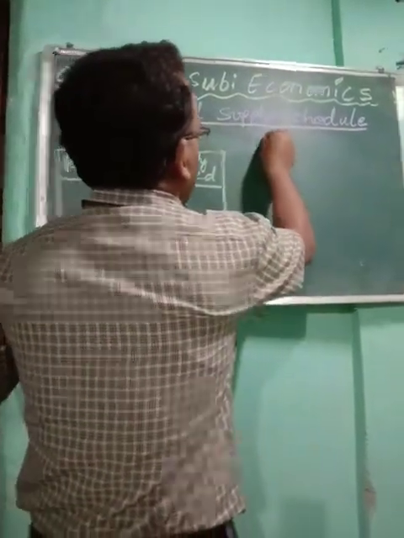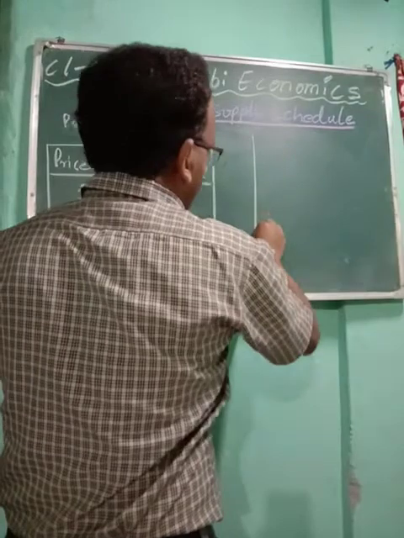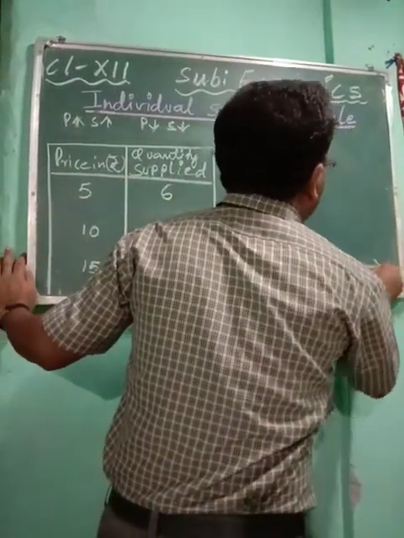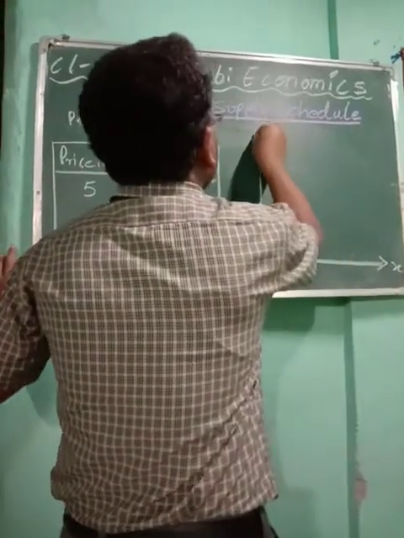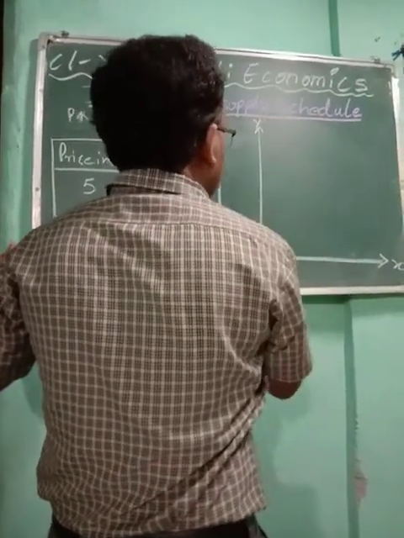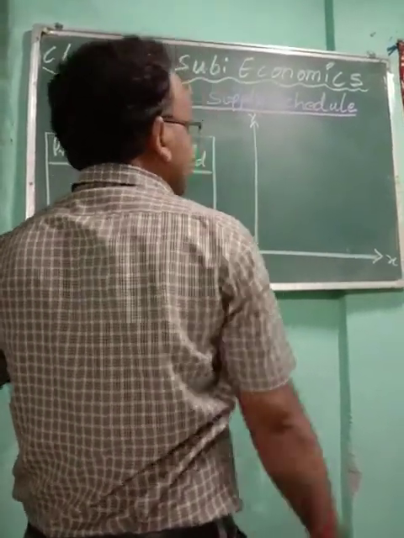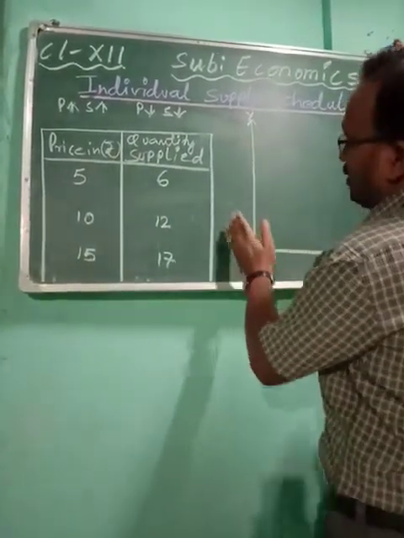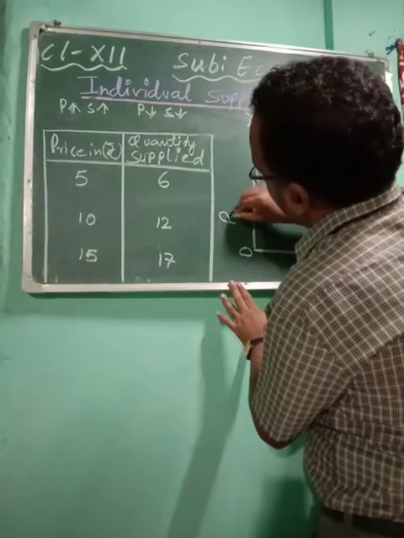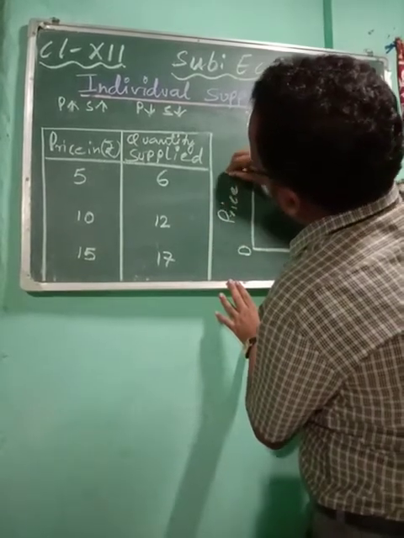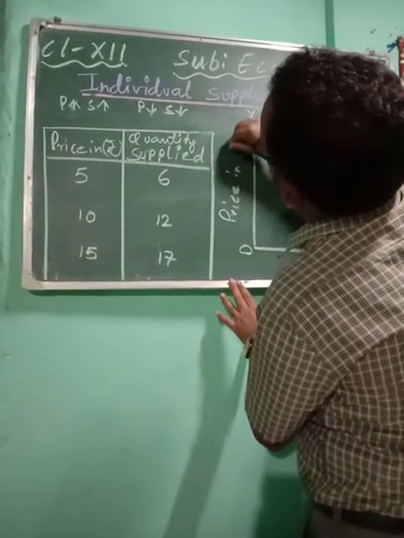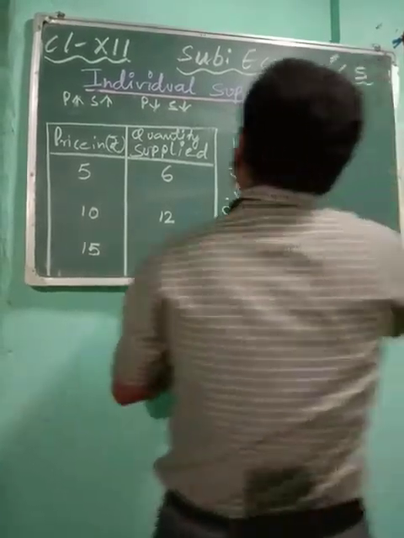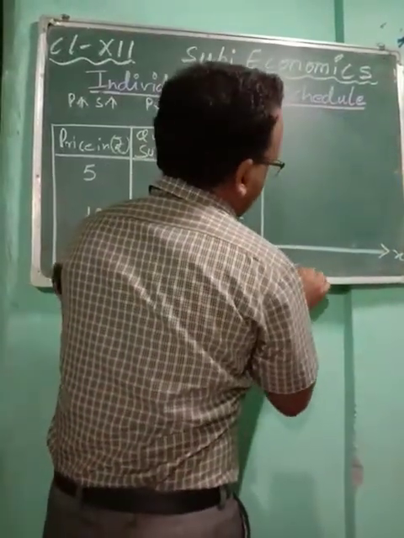In supply also, first make the x-axis and y-axis, with 0 common to both. As in demand, on the y-axis you write price, so here also price in rupees. Here quantity supplied is on the x-axis, so you may write only quantity.